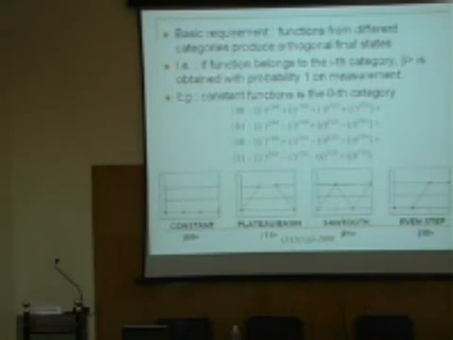What I would like to emphasize is that there is not much of a cost involved, because we are employing only a single qubit gate. At this point, it appears to be some kind of magic or accidental thing that it is working. It is actually not accidental. There is a certain underlying theory, but we will come to that later. So functions from different categories produce orthogonal final states. That is the statement that we want to make, which is the principle behind all quantum circuits.